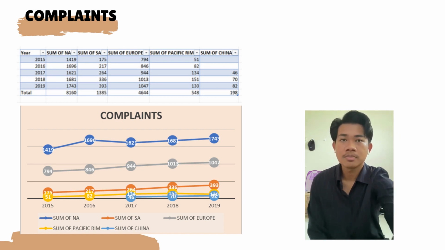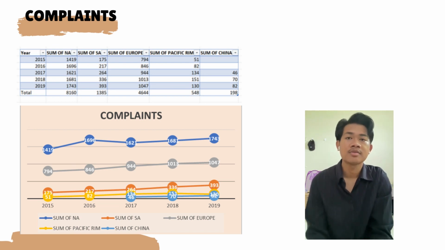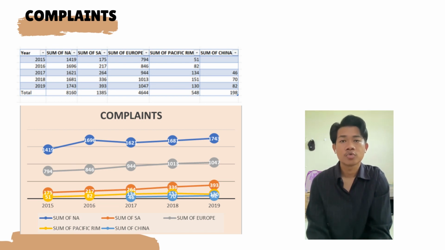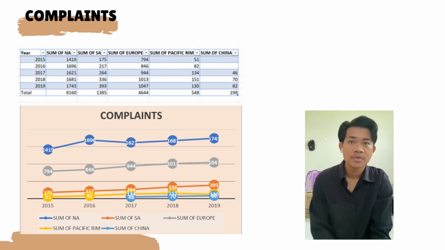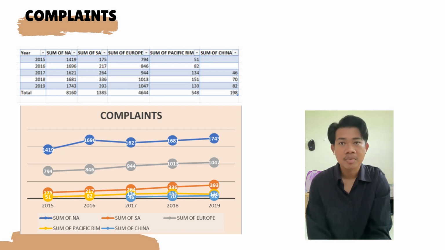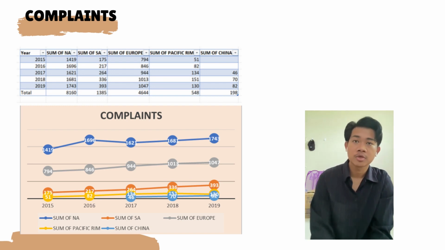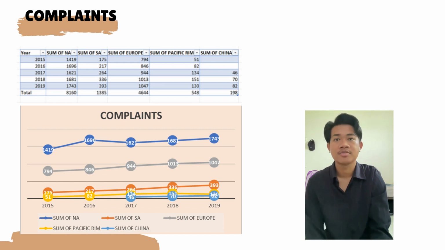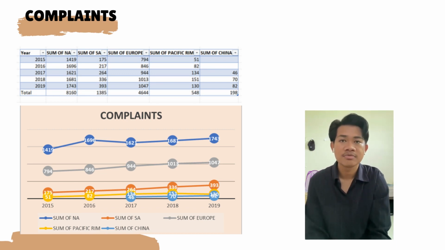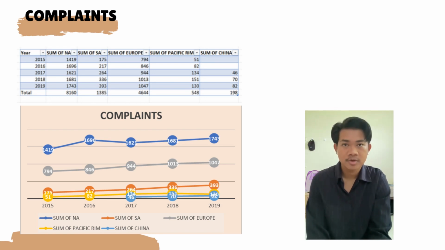Besides Europe and South America, there is an increment in complaints. However, from 2015 to 2018, the complaints in Pacific Rim are increasing, but in 2019, the complaints dropped from 151 to 130 complaints. Meanwhile, the complaints from China from 2017 to 2019 are increasing.